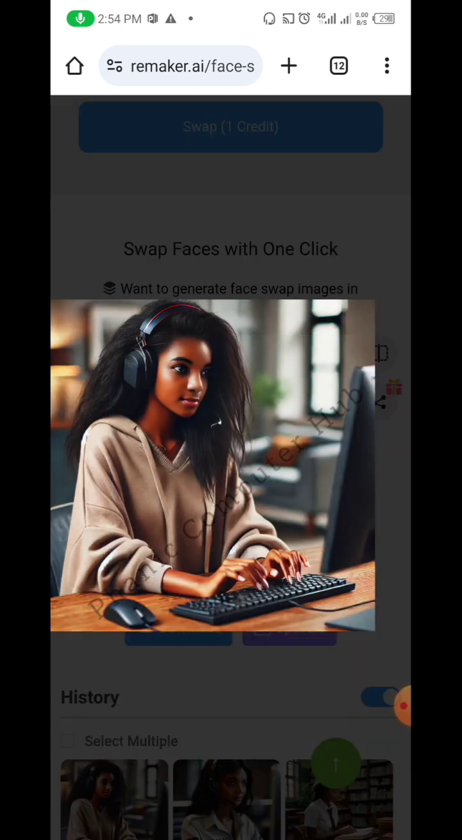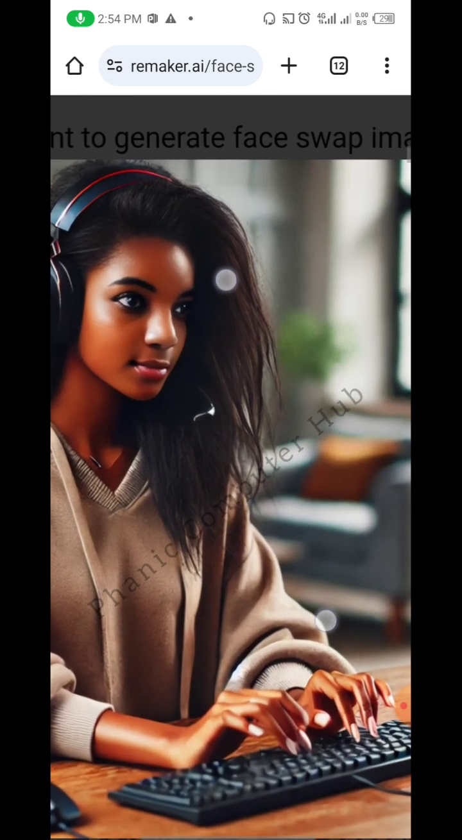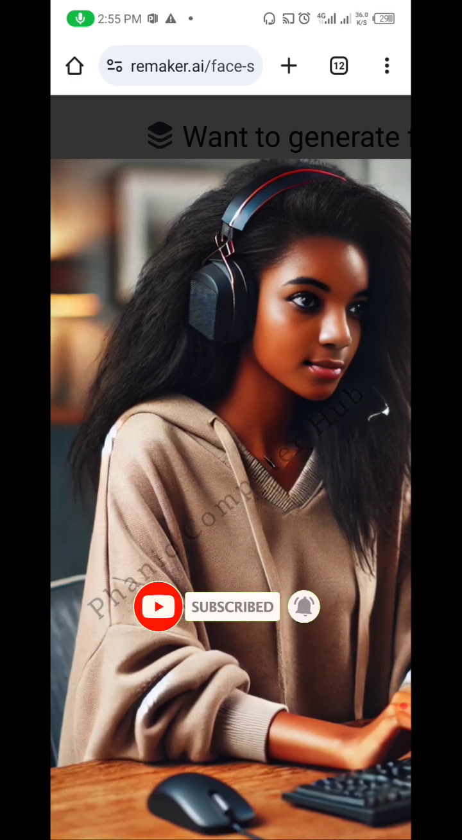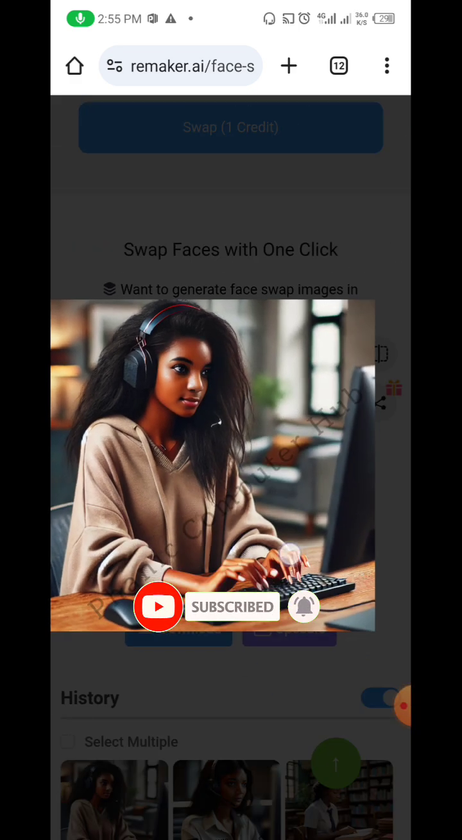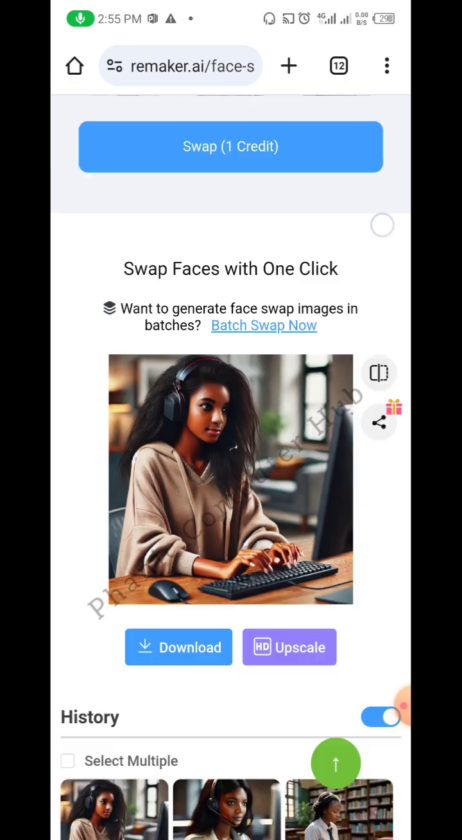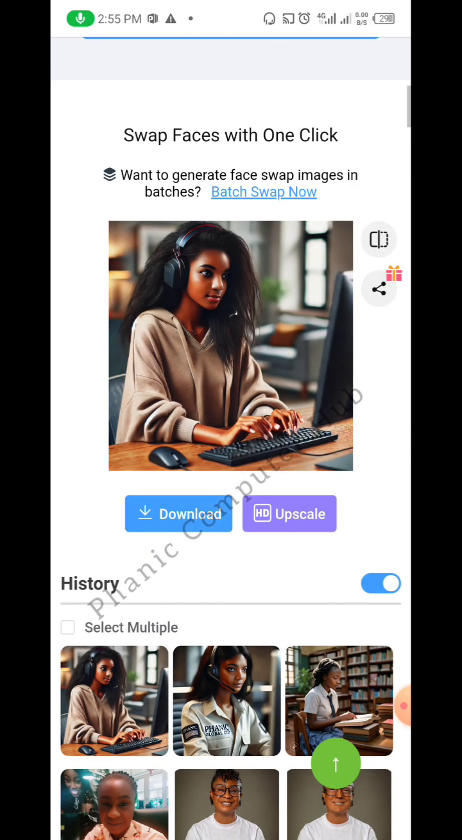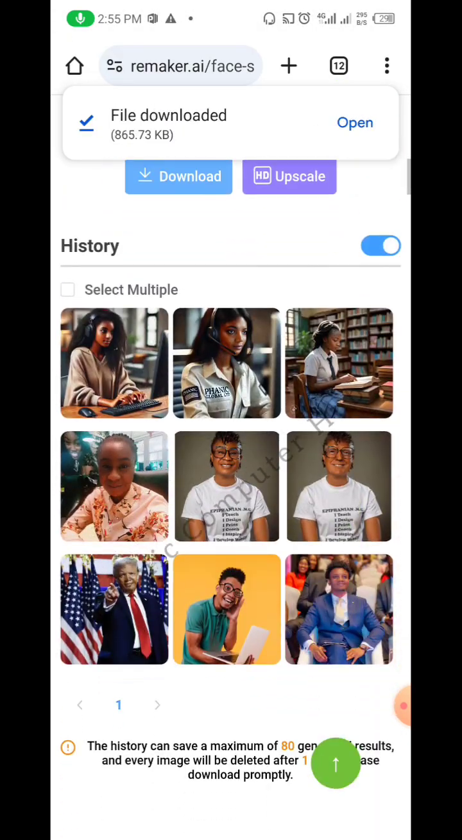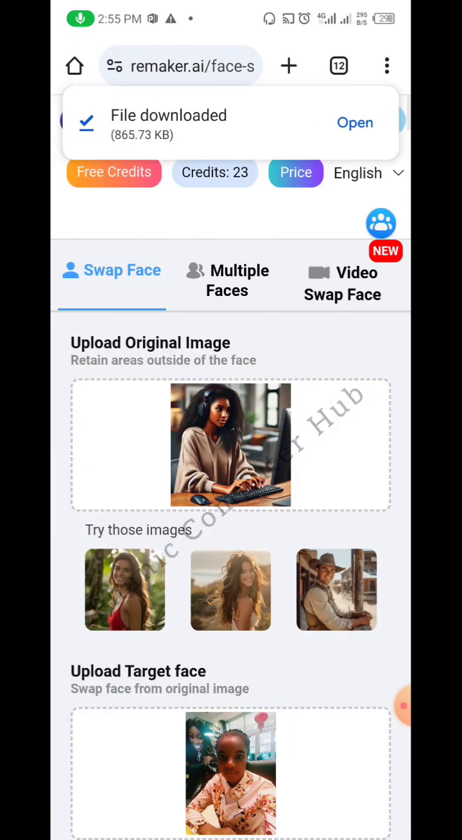So can you see this? Can you see my beautiful face? My fine face. Have you seen my fine face before? Come and see it now. Okay, guys, that is it. If you are true, you can click here to download. Okay, can you see? So that is how to swap image.